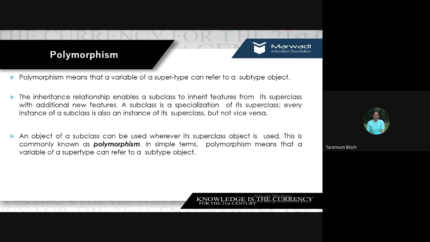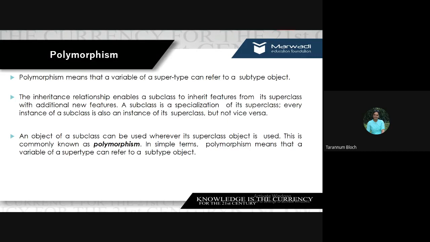A similar thing happens to the constructs, that is the data members and methods of the superclass. The superclass is a generalization, so all the child classes will acquire those properties, but a child class will have certain variables and methods which are specific to that subclass only, right? So that's why we call it a specialization. Now we say that every instance, that is every object of the child class, is also an instance of the parent class, right? Because all those properties can be acquired or accessed by the subclass object. But the reverse is not true.